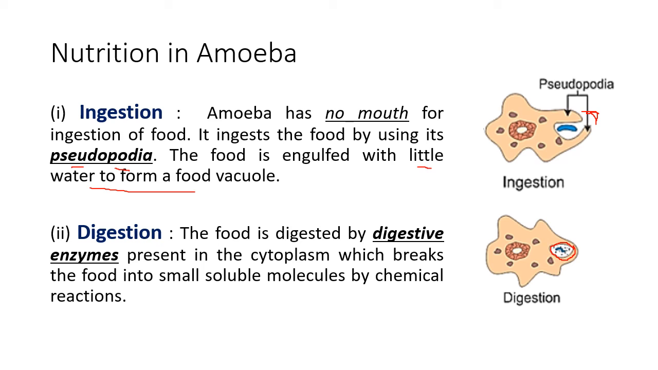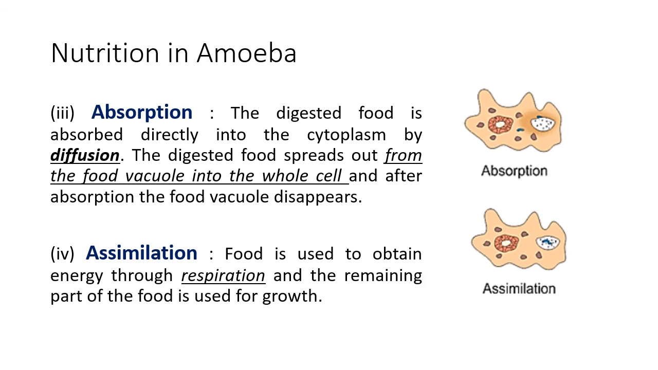So next step comes is digestion. In that food vacuole, digestive enzymes are present or secreted, and it breaks this food into small soluble molecules by chemical reaction. So in the food vacuole, it is broken down, right? Broken down. When it is broken down, what happens? The digested food is absorbed by the cytoplasm by diffusion.